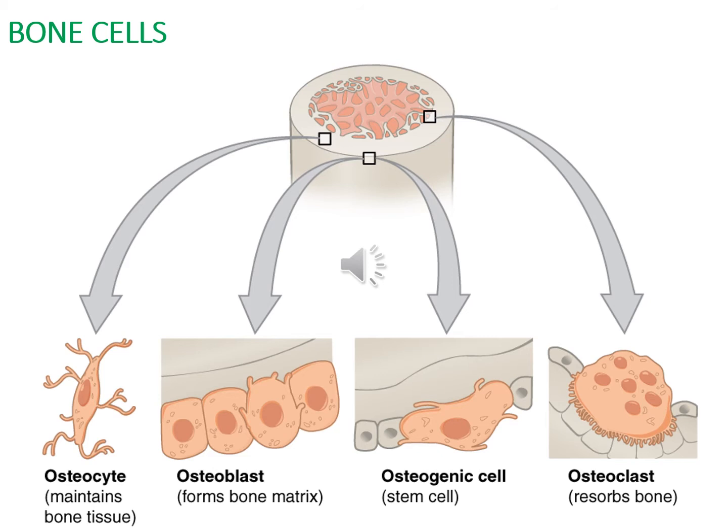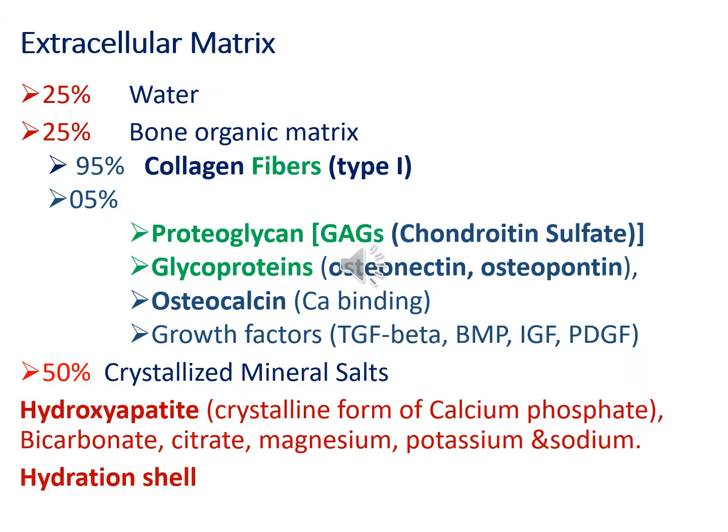So if you get a question on the composition of bone tissue, you have to describe bone cells as well as the extracellular matrix. Now coming on to the extracellular matrix. The extracellular matrix of the bone comprises organic and inorganic matter. Inorganic matter represents about 50% of the dry weight of the bone matrix. Calcium hydroxyapatite is most abundant, but bicarbonate, citrate, magnesium, potassium, and sodium ions are also found in the bone tissue.